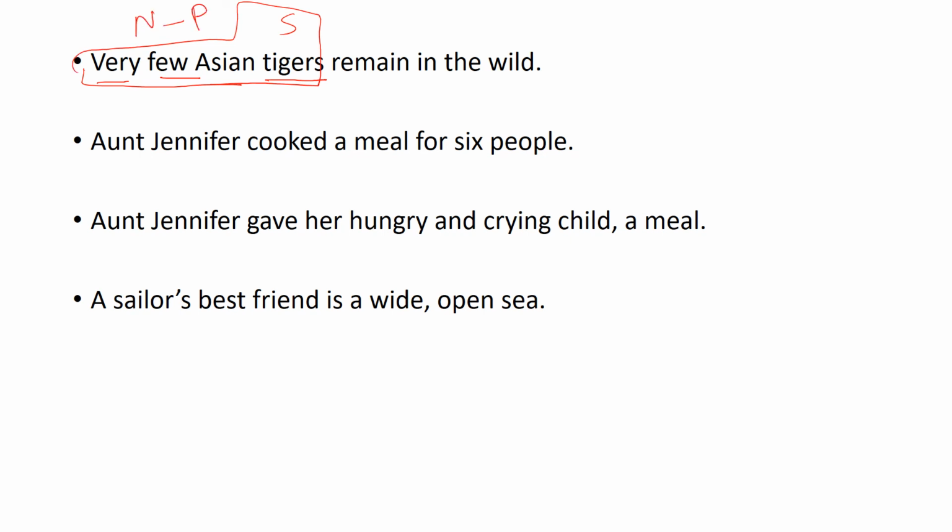Aunt Jennifer cooked a meal for 6 people. अच्छा जी, Aunt Jennifer cooked what? Cooked what? A meal for 6 people. So a meal for 6 people is a direct object, and as it is not a single word, it is a group of words, so it is a noun phrase.